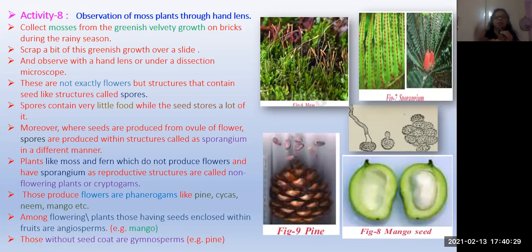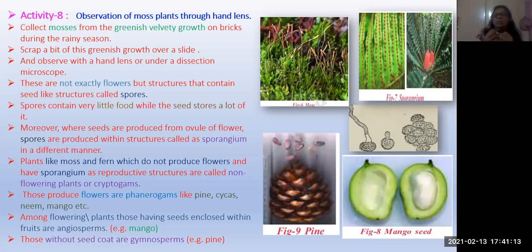That is, you have to observe the moss plant through a hand lens. You just collect the greenish velvet growth on bricks during the rainy season, or when you are putting water for the pots, mud pots, because of the constant water, a green cover will form on the pot. So that is nothing but moss. Collect it with a scraper, a spoon or a knife, scrape a bit of that greenish growth onto a slide, put it on a slide, and observe with a hand lens.